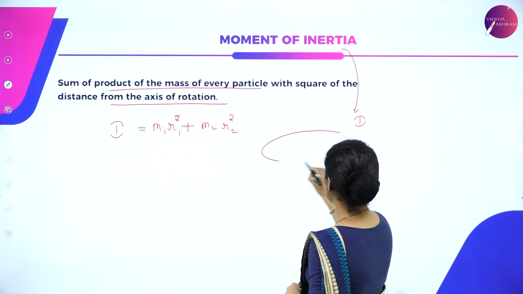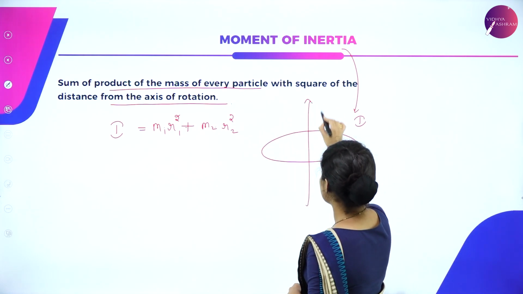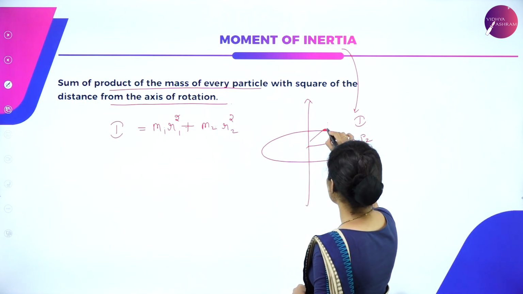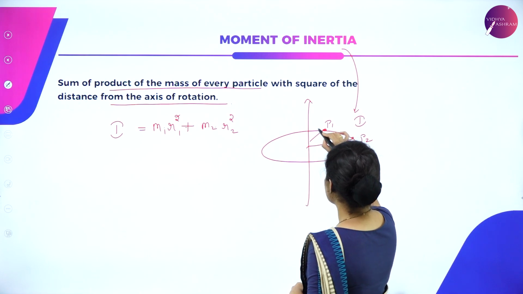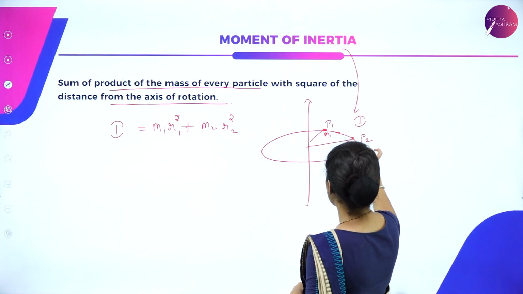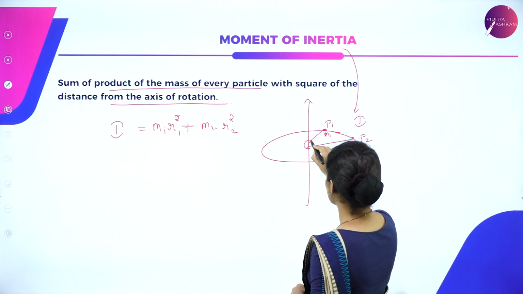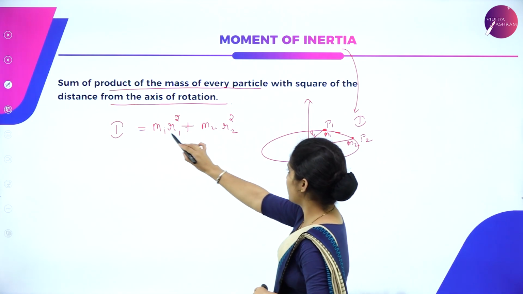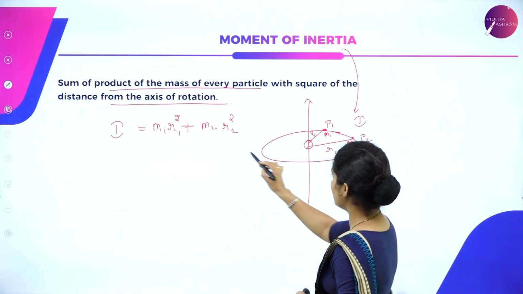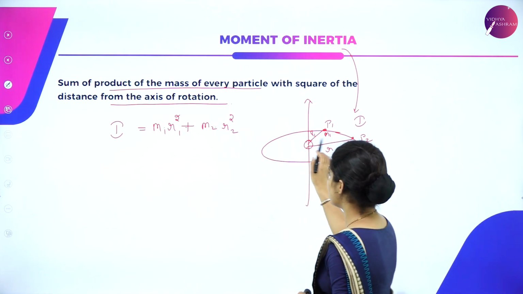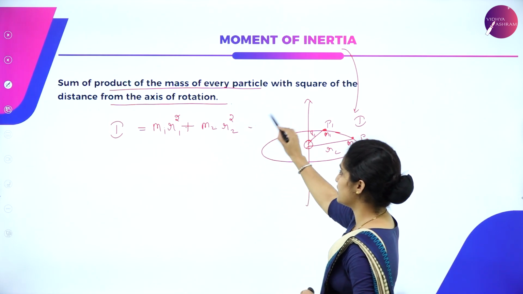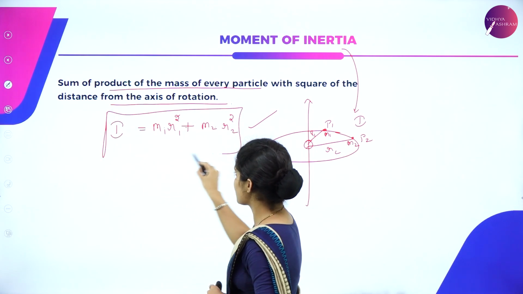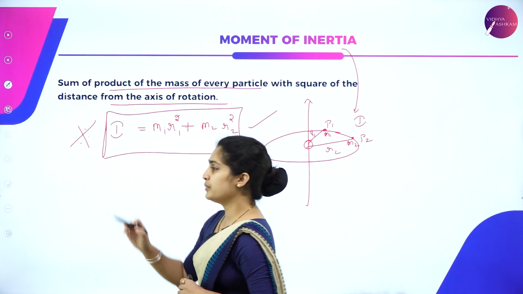Suppose we are taking a rotational motion and this is the axis. This is for a particle P1, this is for a particle P2. This is having mass m1, this is having mass m2, and since this is the axis of rotation, from here to here the position vector is r2, r1. Sum of masses m1 and m2 and their square of the distance from the axis. So this holds good with respect to your moment of inertia. So this is the equation for it. This is also one of the most important concepts.